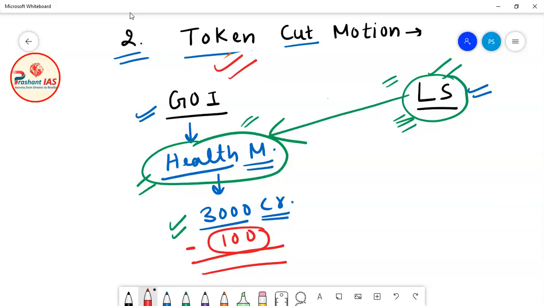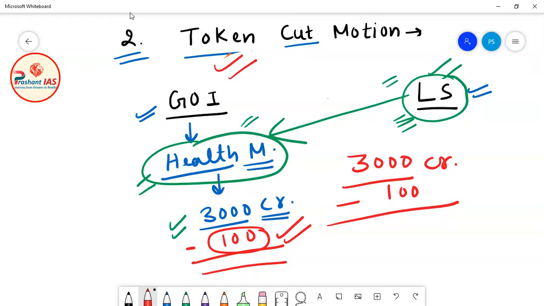So what happens in this case? Lok Sabha cuts only 100 rupees from the entire demand for grant. For example, if the entire demand for grant of health ministry is 3000 crore rupees, then Lok Sabha will cut only 100 rupees from 3000 crore rupees. So this is a kind of token, a kind of hint, a kind of signal that Lok Sabha is not happy with health ministry or some particular policy of government of India. So in the coming financial year, government of India should work on that policy and improve its performance. This is the meaning of token cut motion.